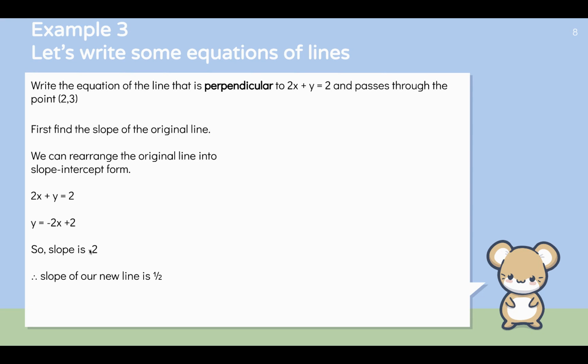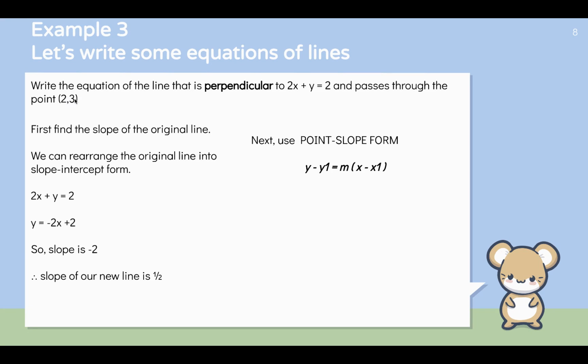This is negative, so the opposite is positive. This is 2 over 1, so our reciprocal is 1 over 2. So the slope of our new line, or the perpendicular line, is going to be m equals 1/2. Okay, so now let's use point slope, because here we go, we're in geometry, right? We have a point, we have a slope. Let's use point slope. Point slope, again, is y minus y1 equals m times quantity x minus x1.